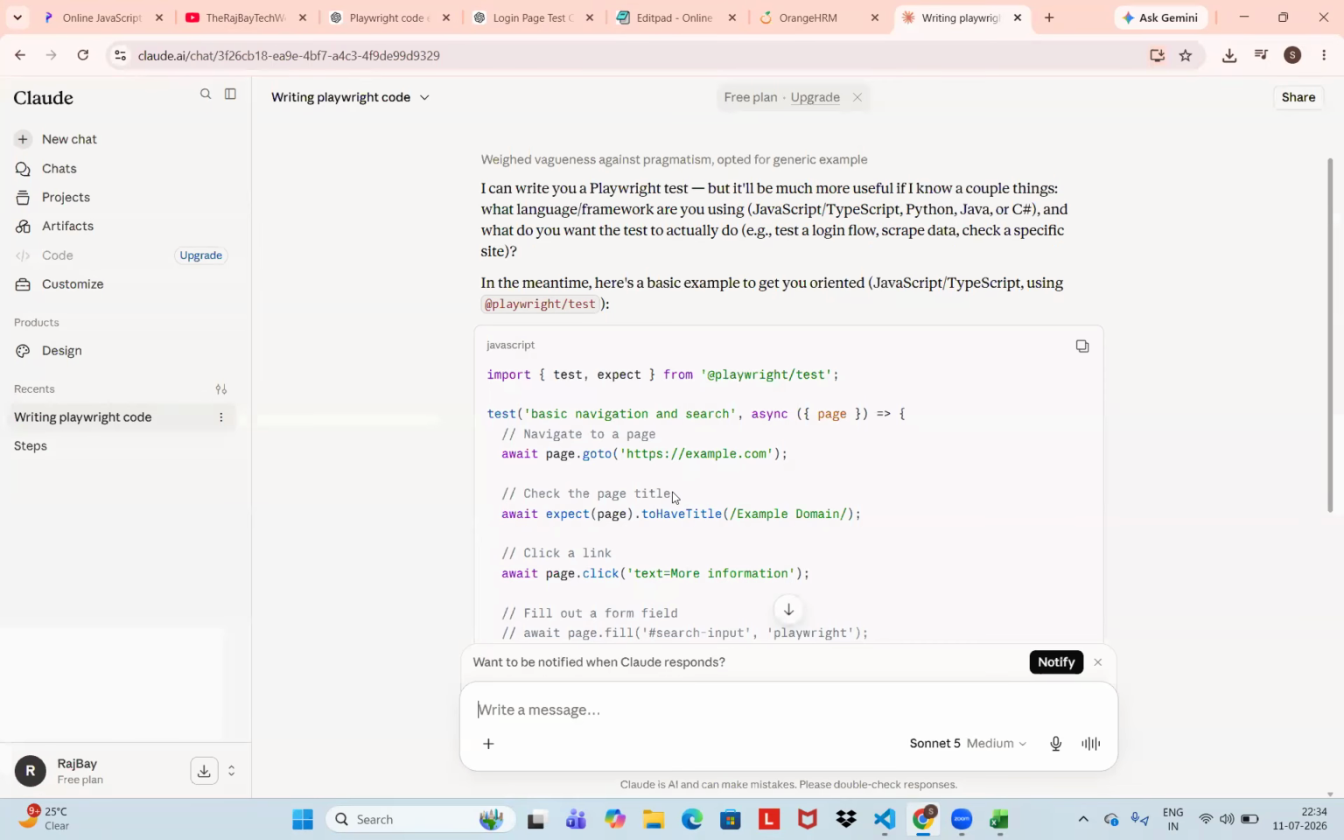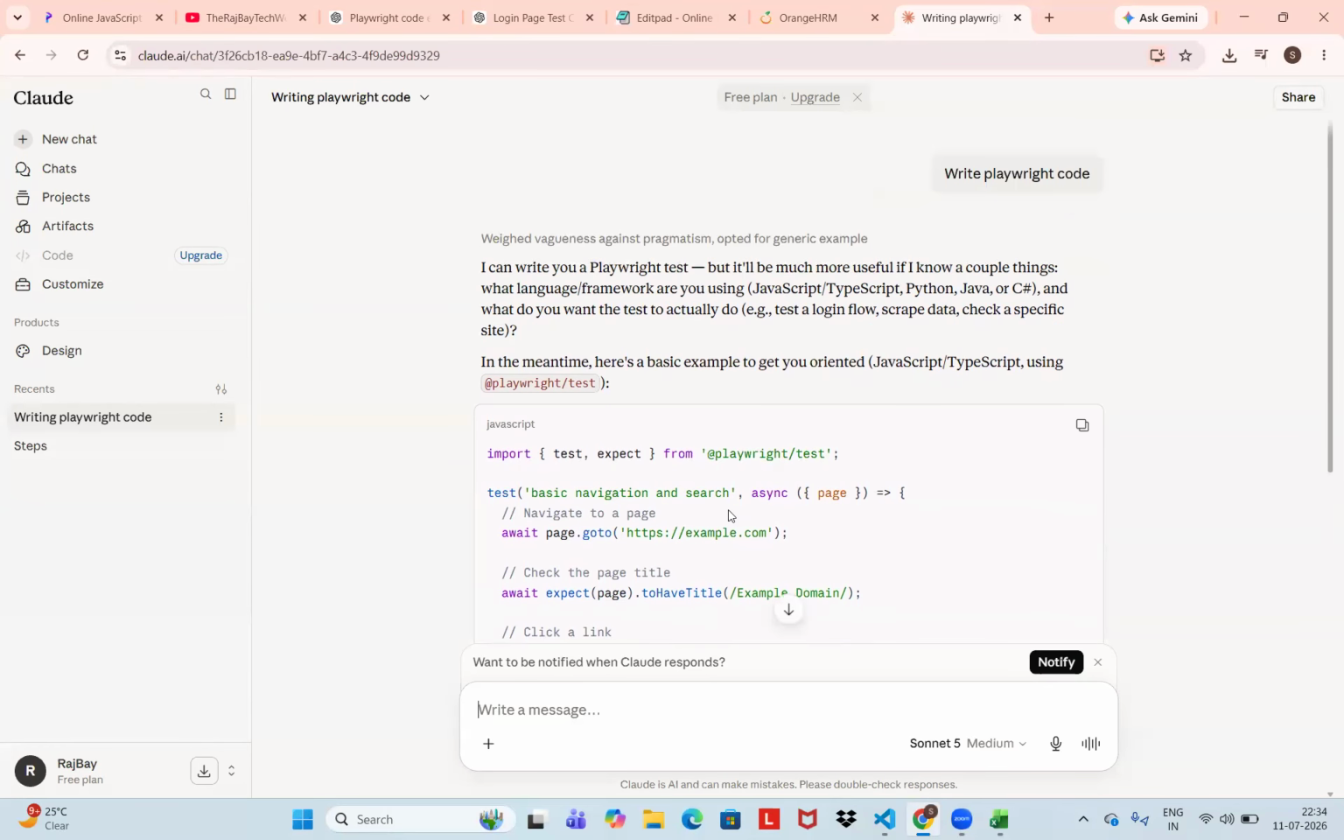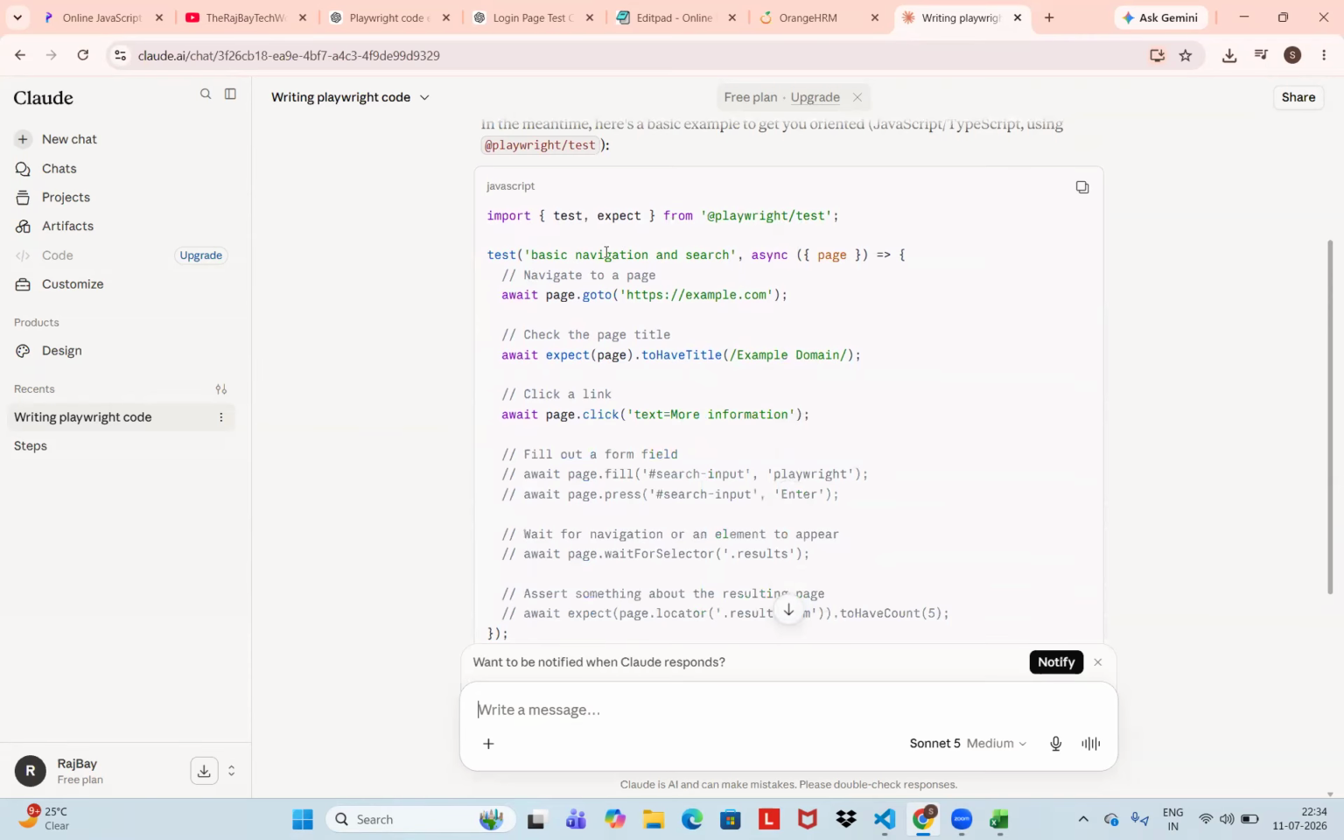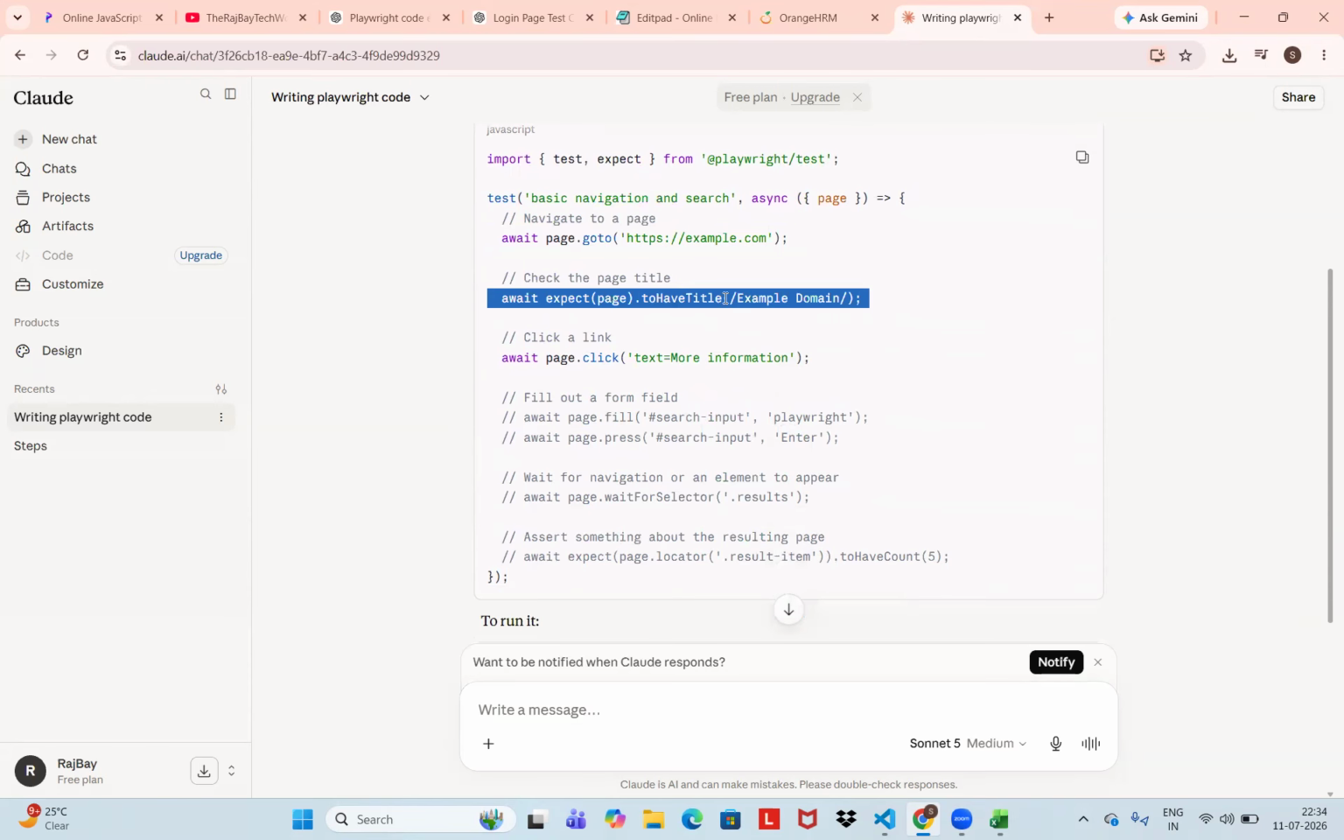Can you see here? It has given the prototype of the code, playwright code only, but some code, some application, is different. So generically it gave. It is not what we are expecting. It's a generic prompt, so it has given generic code.